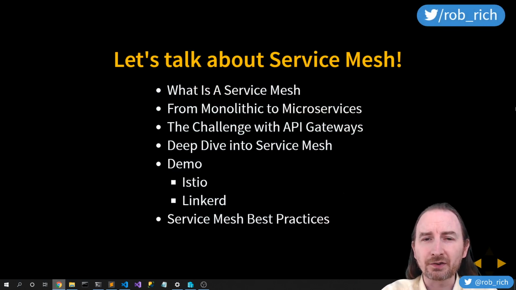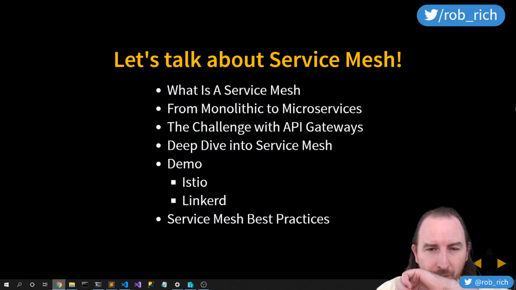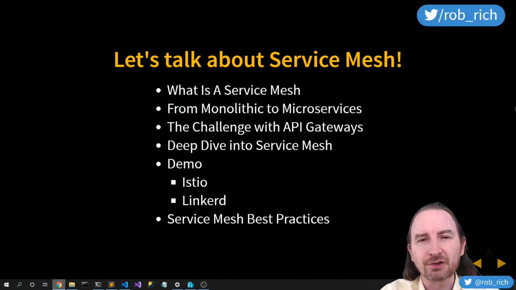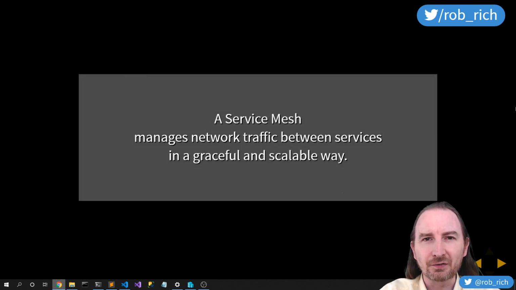What is a service mesh? Let's look at what is a service mesh. Let's look at some of the features around service meshes. Let's compare service meshes to API gateways. Let's look at common service meshes. We'll look at Istio and LinkerD today. And then let's do a live demo of both Istio and LinkerD. That will be really fun. And then ultimately we'll talk about best practices. When should I use a service mesh? When should I not use a service mesh? Come join us.